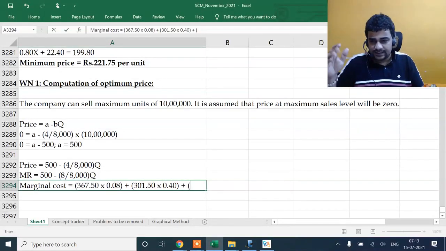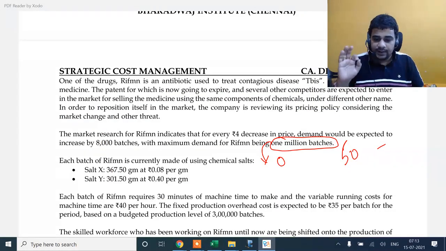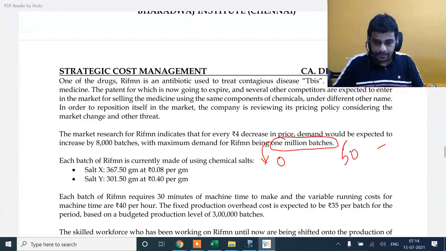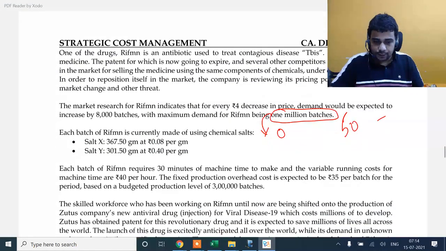Plus, I can do it as a separate tabular column, but let me do it here. For 30 minutes of time, running cost is 40 per hour. So 40 into half an hour, 40 into 0.5. Fixed cost I'm not bothered about.